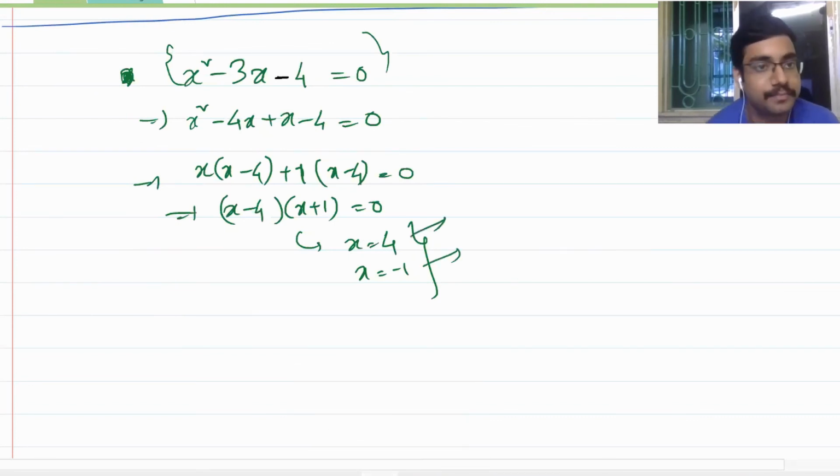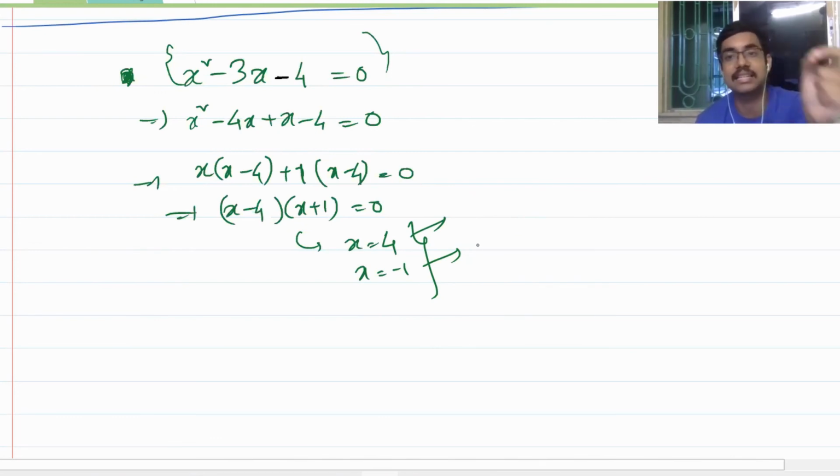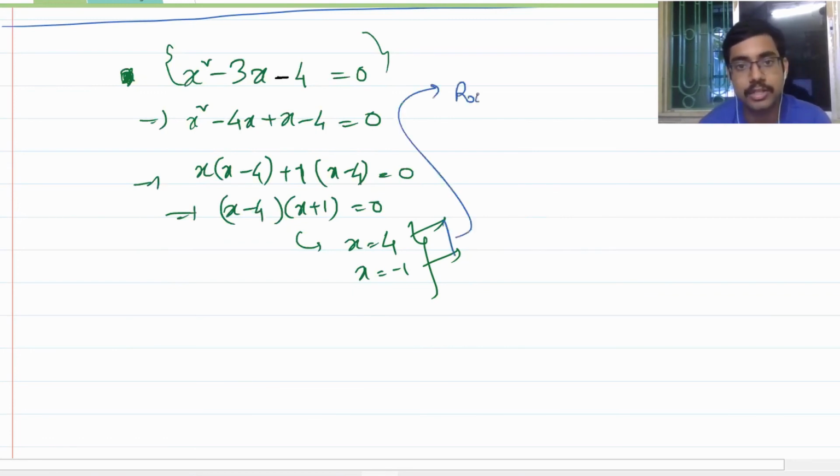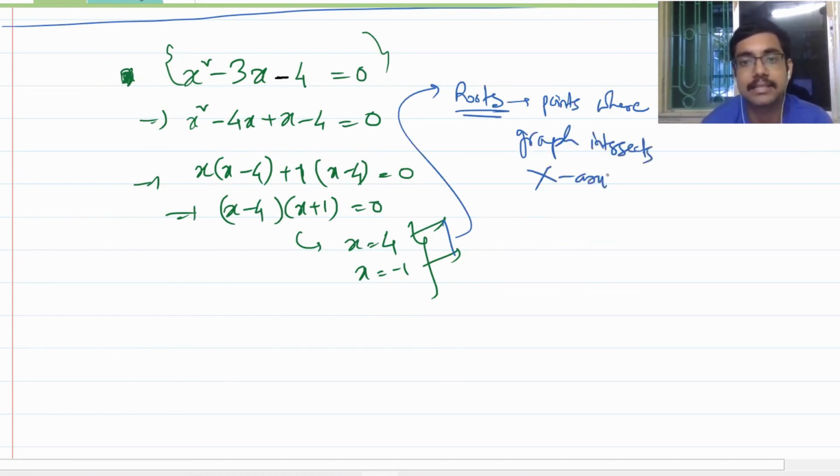Is this clear? So the roots of the quadratic equation are nothing but the points at which the graph intersects the x-axis. Is this clear? So these roots are the points where the graph intersects the x-axis. Am I clear on this?